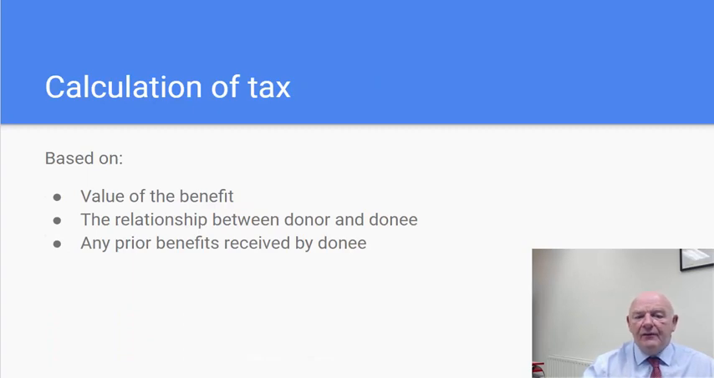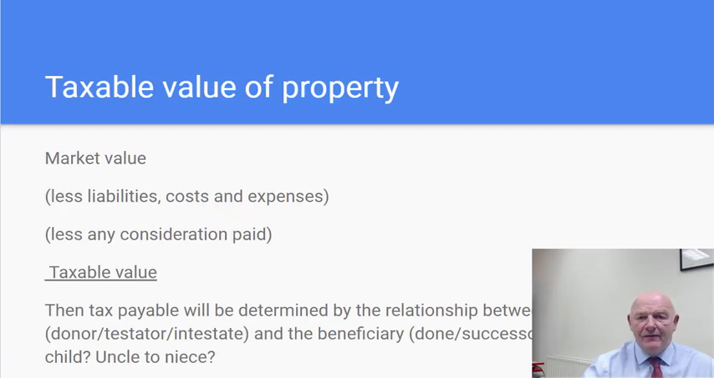So we looked at the value of the benefit. Calculation of tax is based on the value of the benefit and the relationship between donor and donee. So what is the value of the benefit? It's the taxable value of the property. That's calculated by looking at, firstly, the market value of the property. We're considering here real property, a house or a farm or something like that. But it could be shares in a company or indeed a company or something else of value. So you look at the market value of the property, you look at liabilities, costs and expenses and any consideration that might be paid for the benefit, and that leaves you with the taxable value.